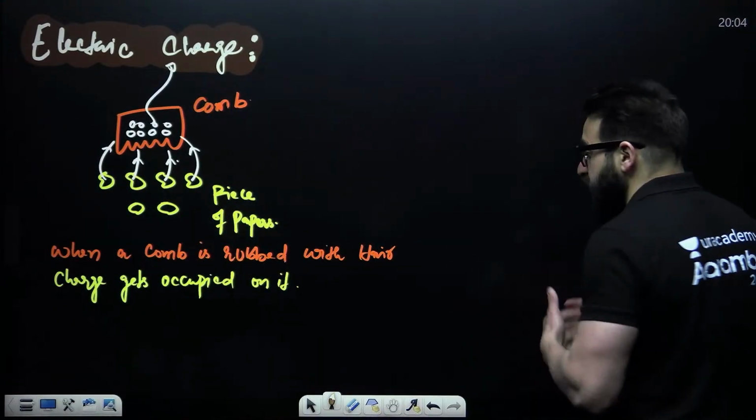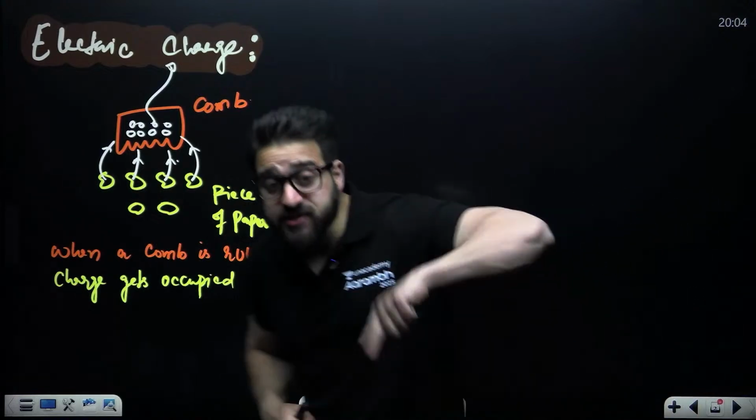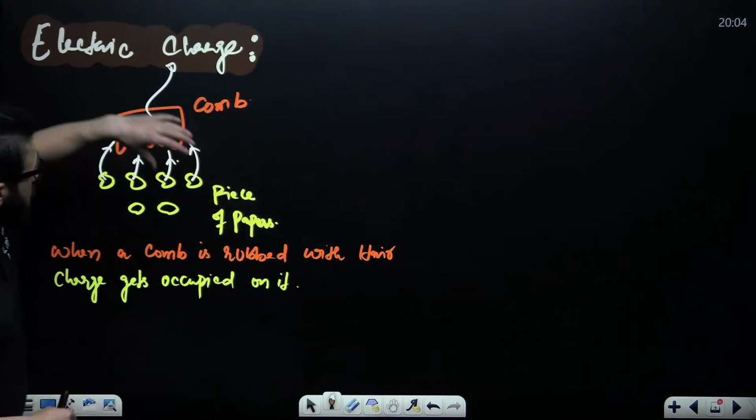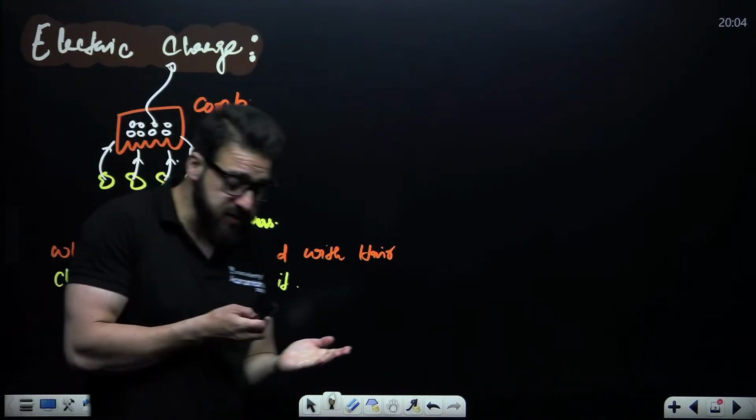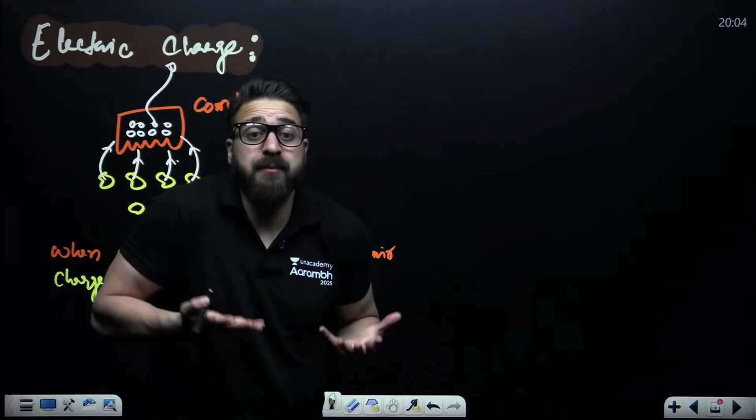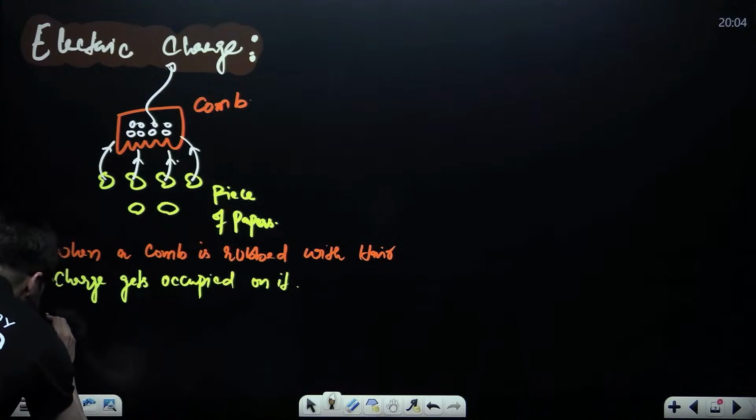So can I say, charge is something due to which a body shows electrical and magnetic effects. Magnetic effect means it is attracting the pieces of paper.